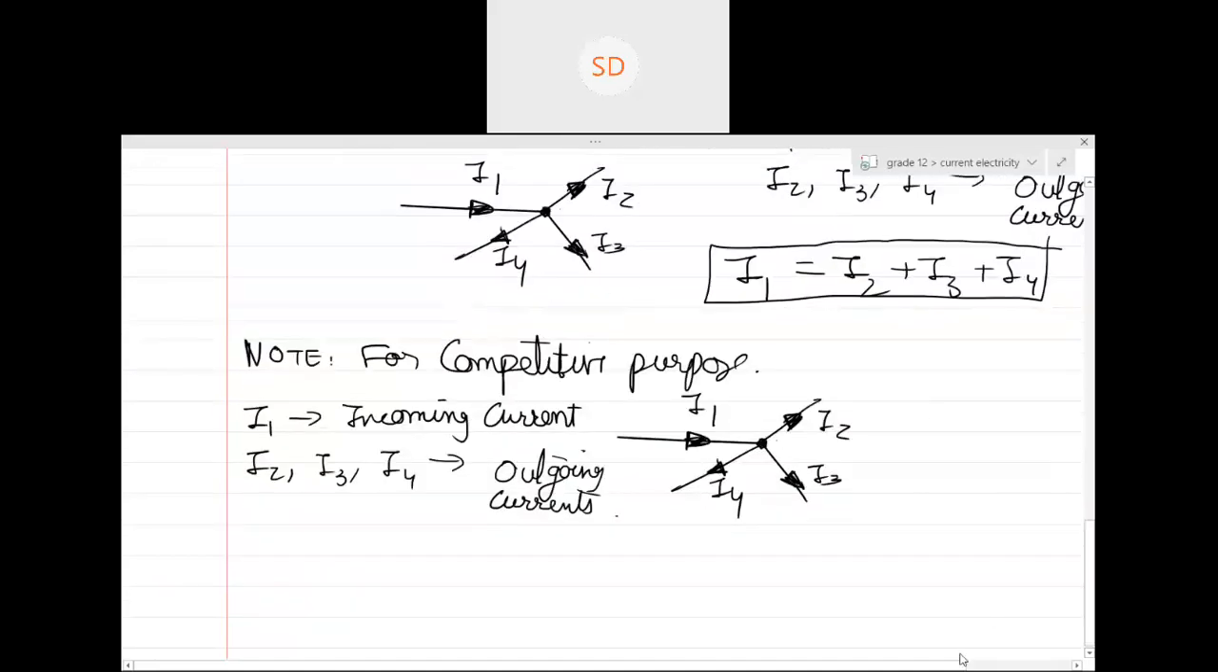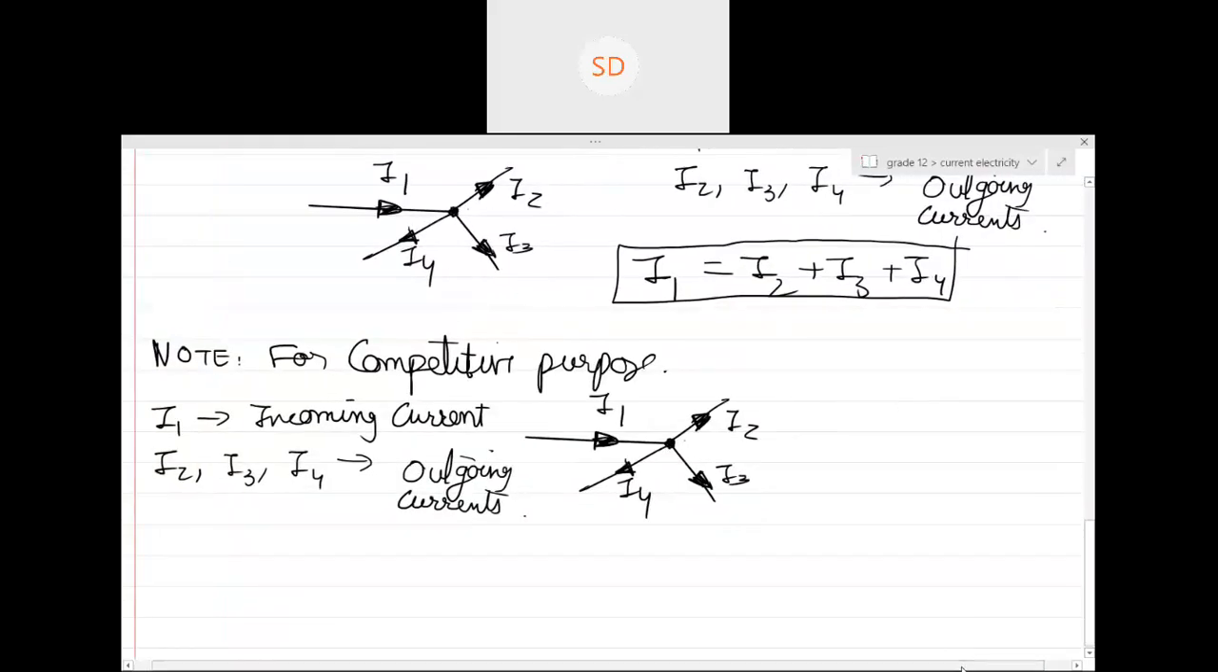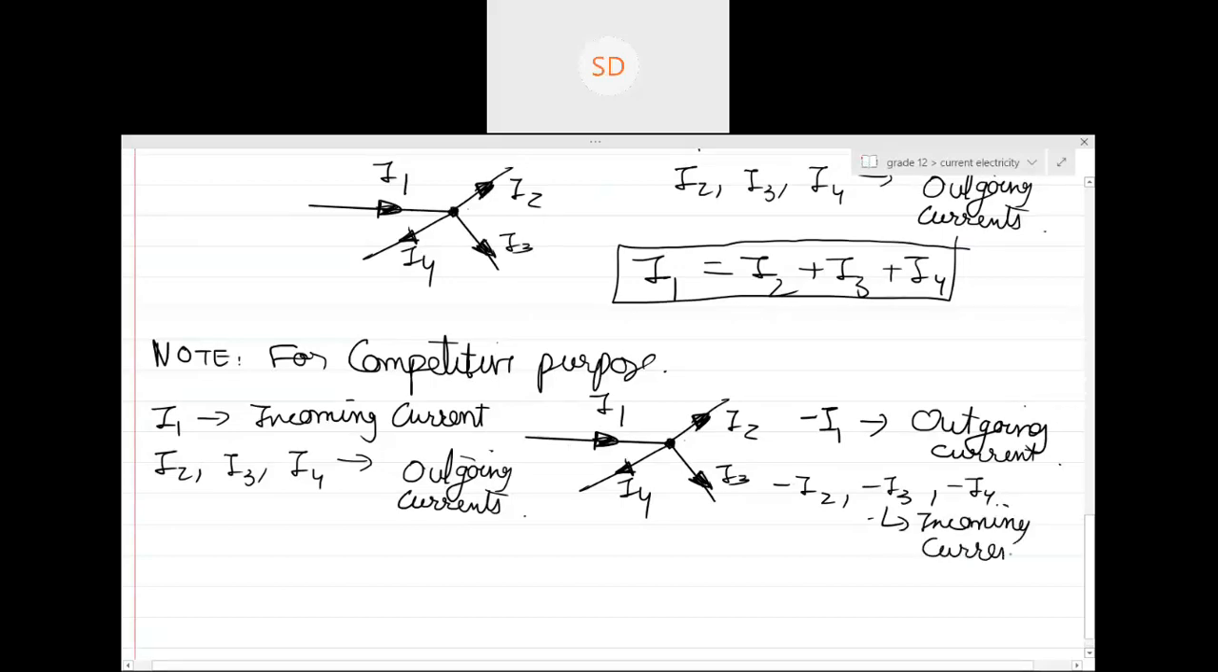So in this example, I1 was the incoming current. If I say minus I1, what do I mean? I just change the direction of current, so minus I1 will be your outgoing current, right? Similarly, I2, I3, I4 were outgoing currents, so can I say minus I2, minus I3, and minus I4 will be incoming currents?